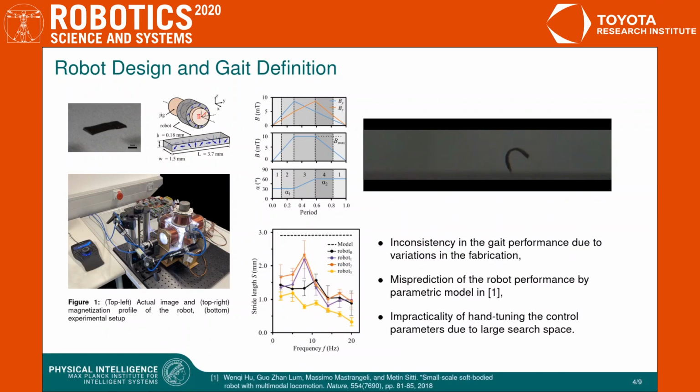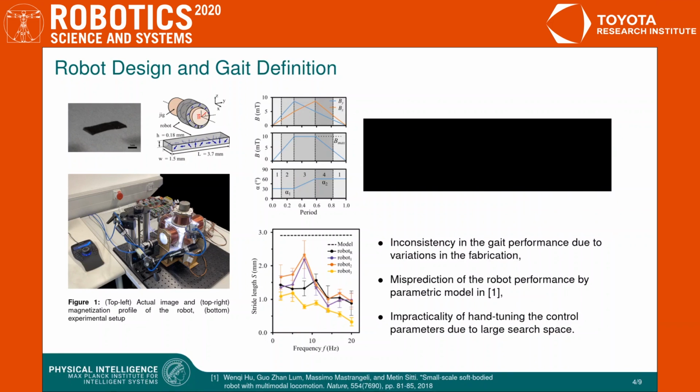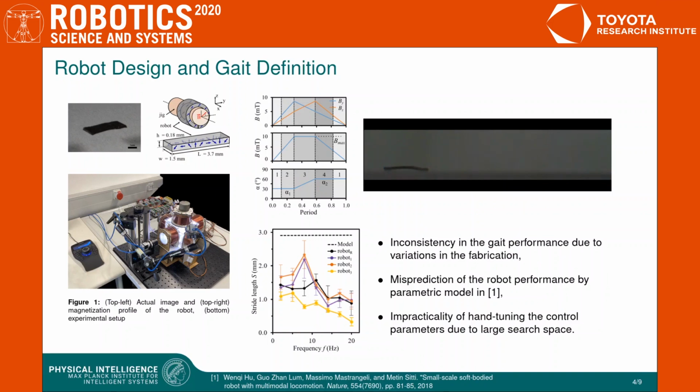Initially, we took the parameter sets reported in the paper previously published by our department and compared the reported performances with 3 replicas. In line with the challenges I mentioned before, there is inconsistency in the gait performances due to variations in the fabrication, and the previously reported parametric model cannot predict the robot performance.